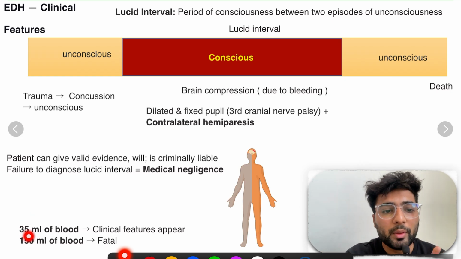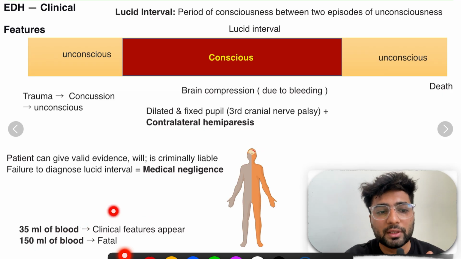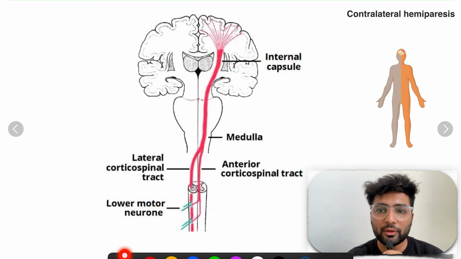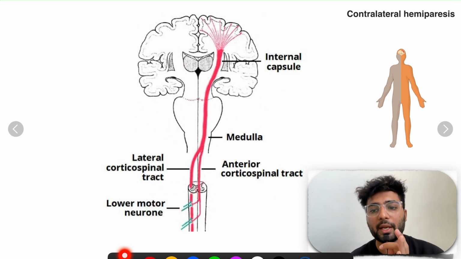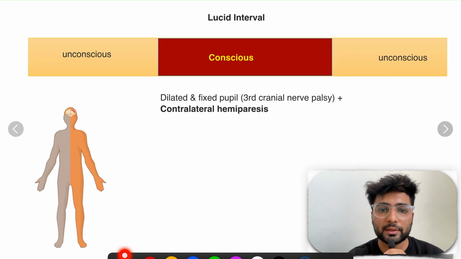So 35 ml of blood will cause the clinical features, while 150 ml of blood is fatal and causes death. So now I told you why there is contralateral hemiparesis: because in this part of the brain, the fibers cross, and the opposite area is controlled by this part of the brain. So there is contralateral hemiparesis.